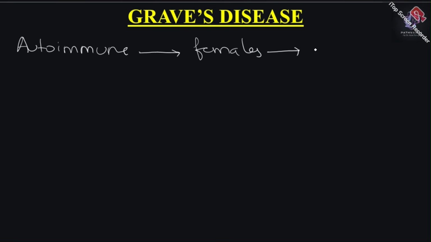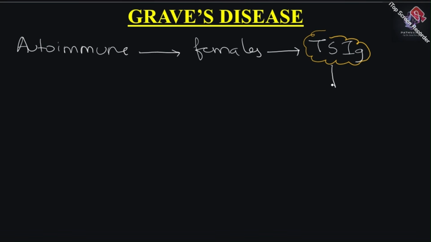As most of you might know what Graves' disease is, I am going to consolidate your knowledge about that. Graves' disease is an autoimmune condition, meaning your immune system is producing something which is causing this disease. This autoimmune condition, which is usually seen in females, produces something called thyroid stimulating immunoglobulin, which we call TSIG.